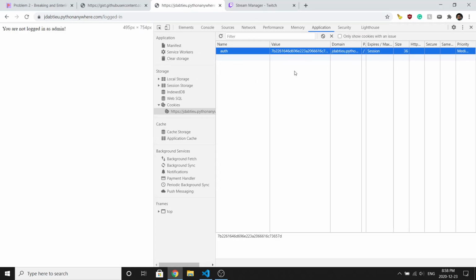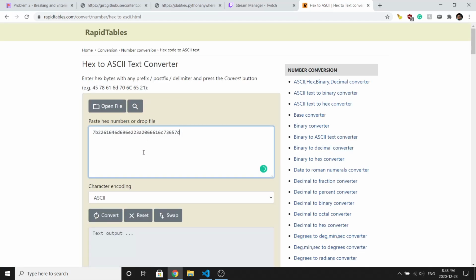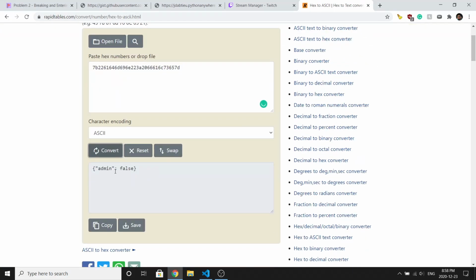Probably you can just guess there's an auth cookie. It's pretty simple. It's not like a hex. I thought it was MD5 at first. I thought it was a clever hint at the previous problem, but it turns out that it's not. It's literally just hex or ASCII. You just paste that in, convert. Admin false. There's a space here. I guess we can remember that.